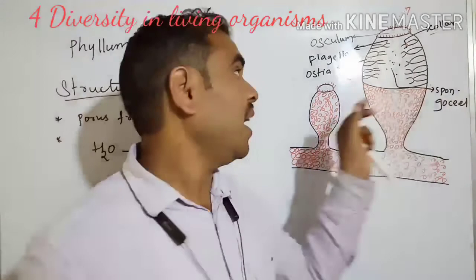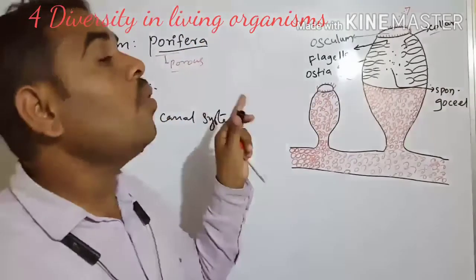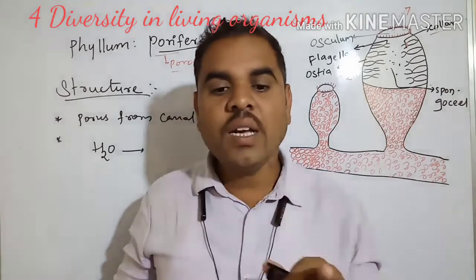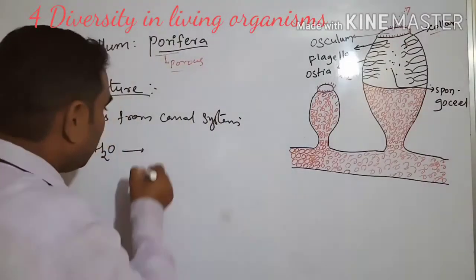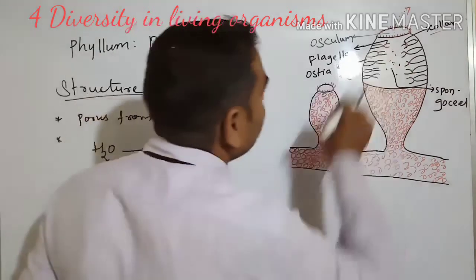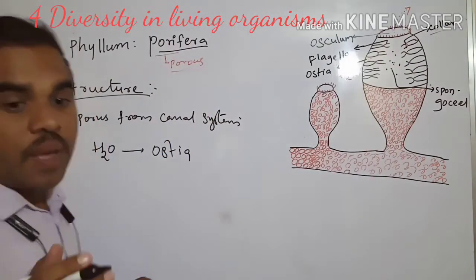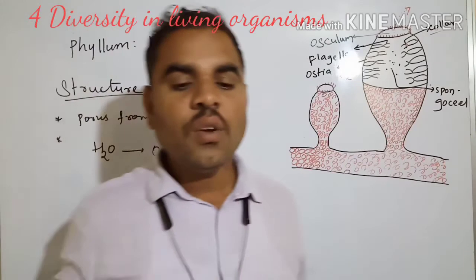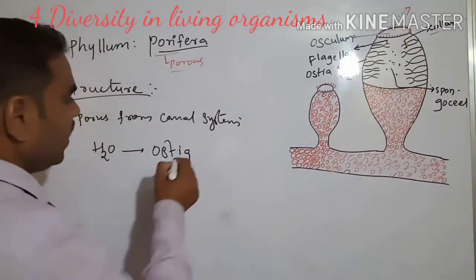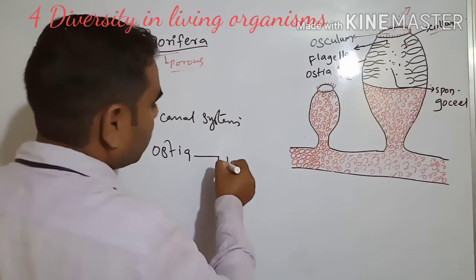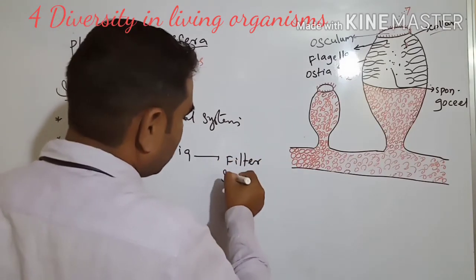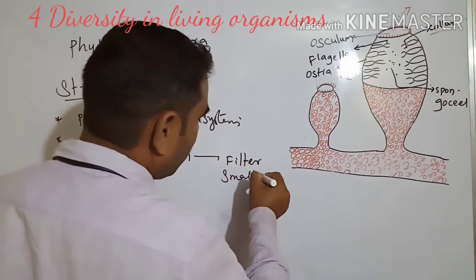Water is entering inside through the ostia. There it filters small food particles. Here is the filtering of small food molecules.